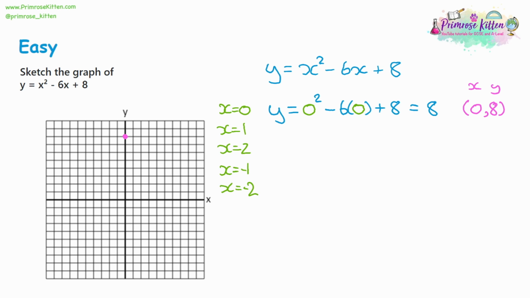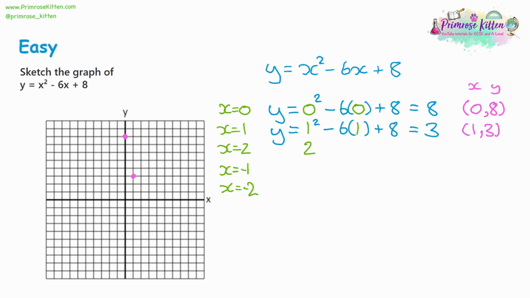Now let's substitute 1. So again, every single x is going to be replaced by a 1. So we'll have y is equal to 1 squared, take away 6 times 1, plus 8. So altogether that'll be 1 take away 6 plus 8, and 1 take away 6 plus 8 is going to give us 3. That means we're going to have the coordinate 1, 3 on the line, and we can plot that. Let's have a look at 2.